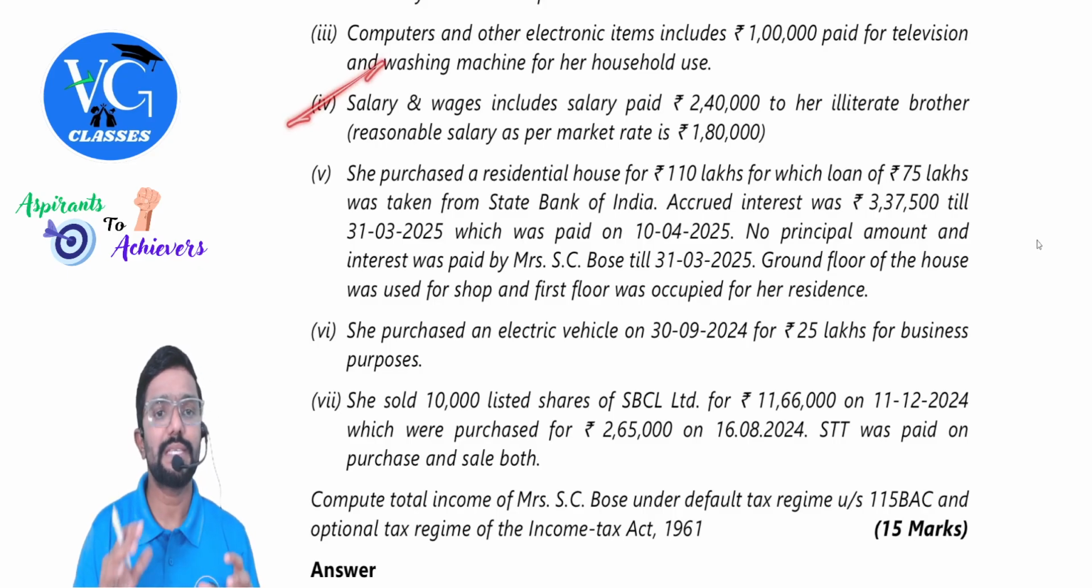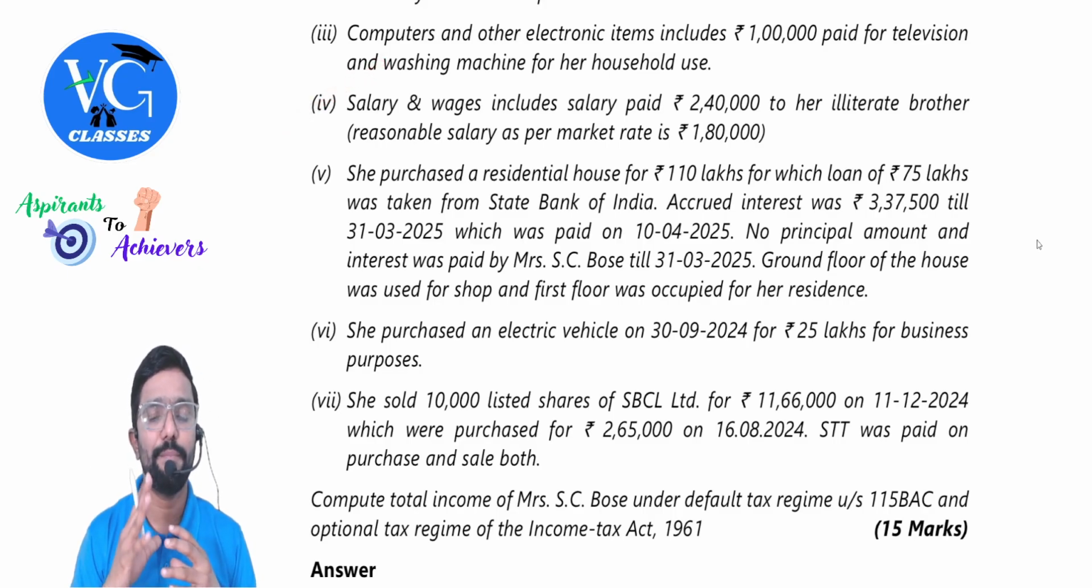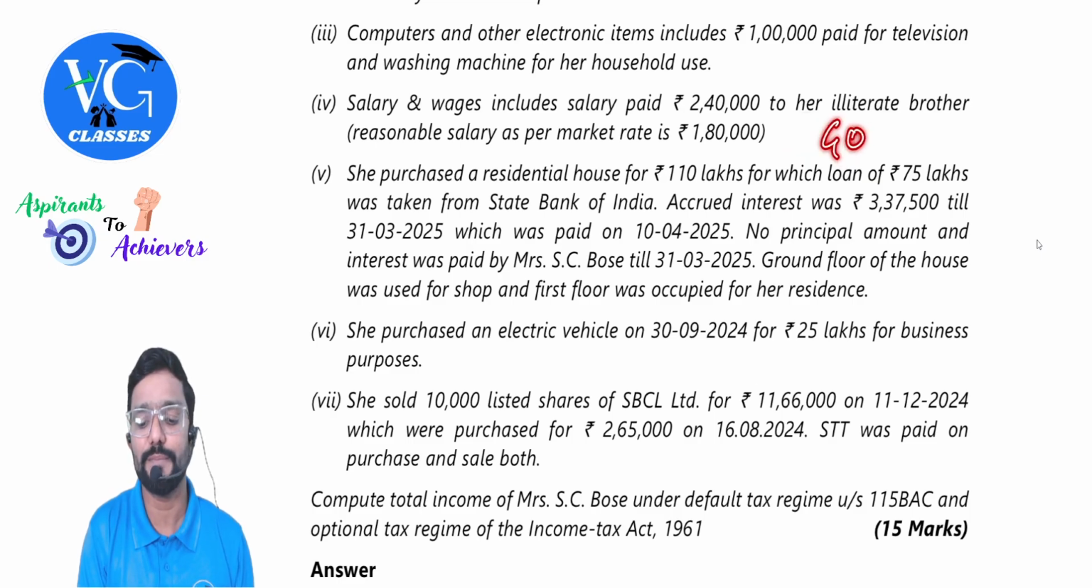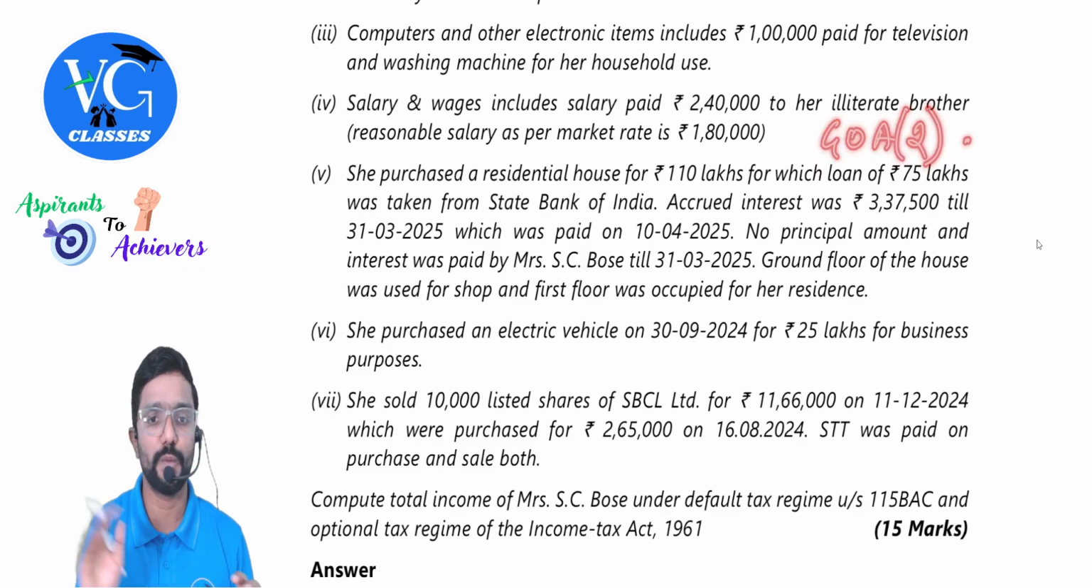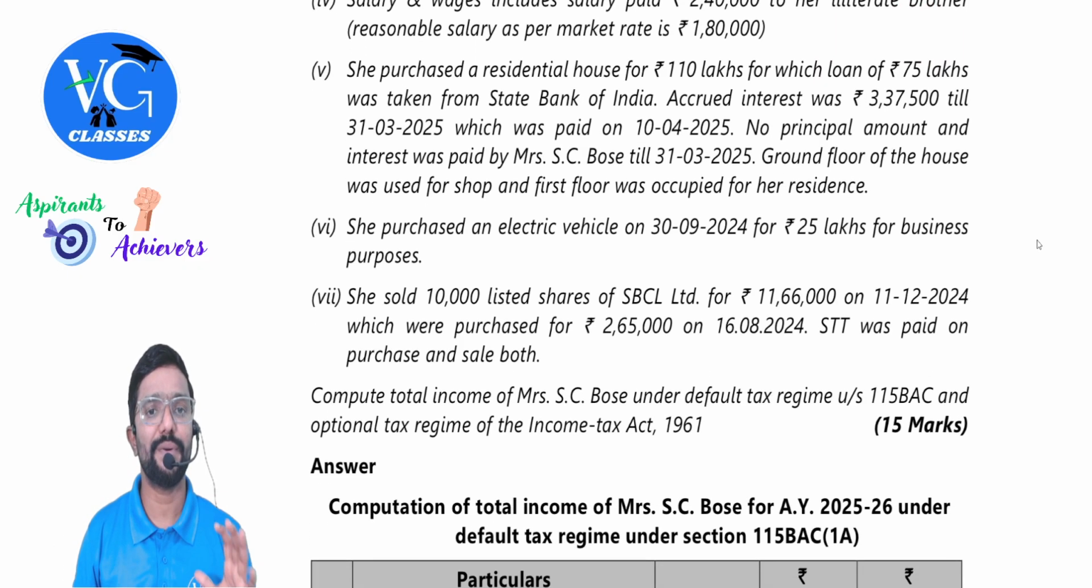Next. Salary and wages includes salary paid 2,40,000 to our illiterate brother. Reasonable salary as per market rate is 180. That means how much is unreasonable? 60,000. 60,000 is unreasonable, which is disallowed as per section 40A(2). Okay, sir.